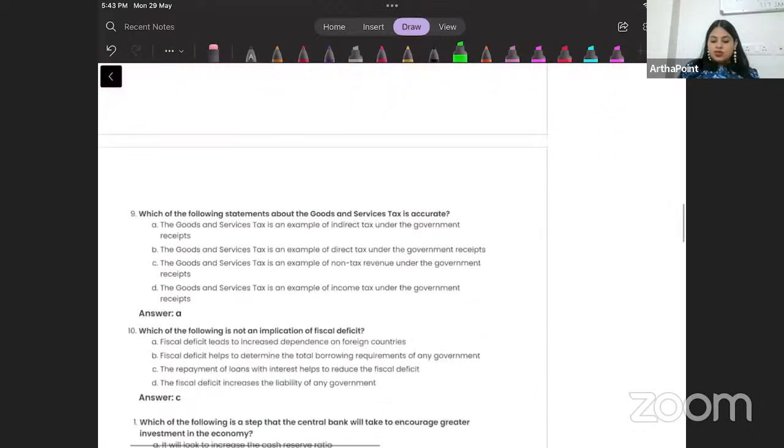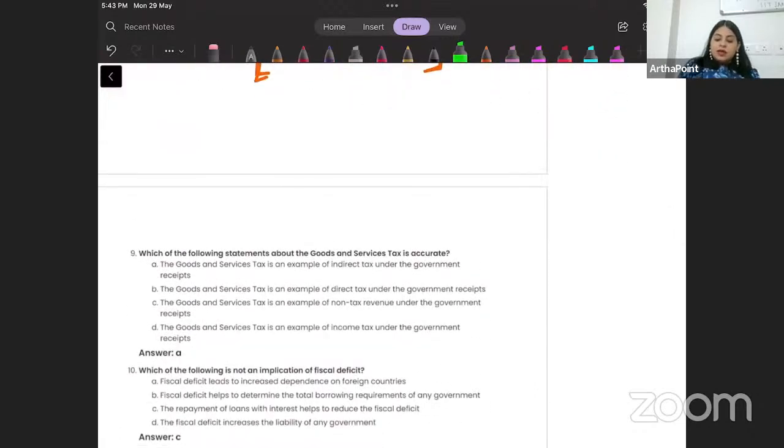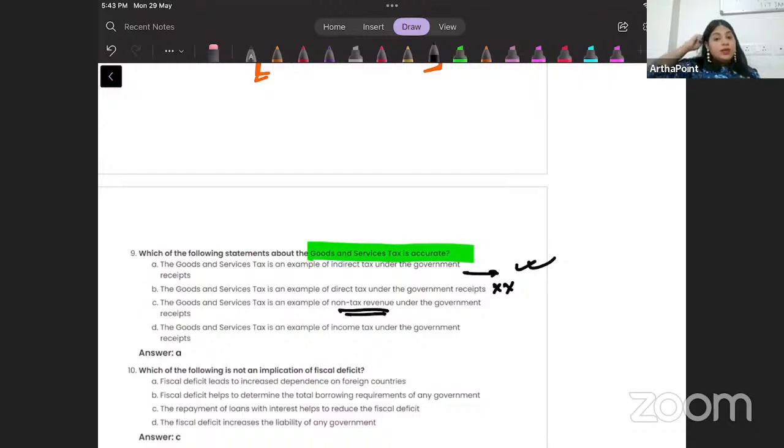Okay, come to the next question. Which of the following statements about goods and service tax is accurate? It's an example of indirect tax. Indirect tax is correct. Direct tax, no. Non-tax revenue, no, because it is a tax, so it comes under revenue receipt as tax revenue, so that is incorrect. Is an example of income tax? No. So the answer to this is A.